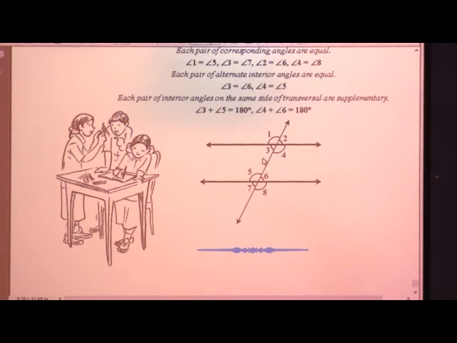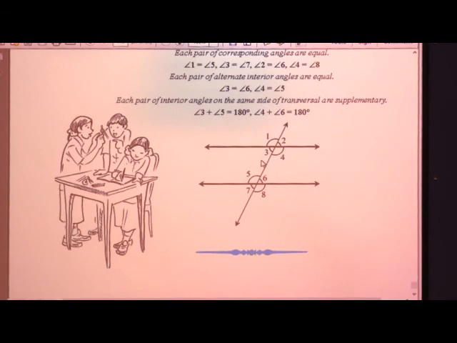In this way we try to complete this: what are parallel lines, what is the transversal passing through the parallel lines, that is L and M, and what are the angles formed by a transversal.